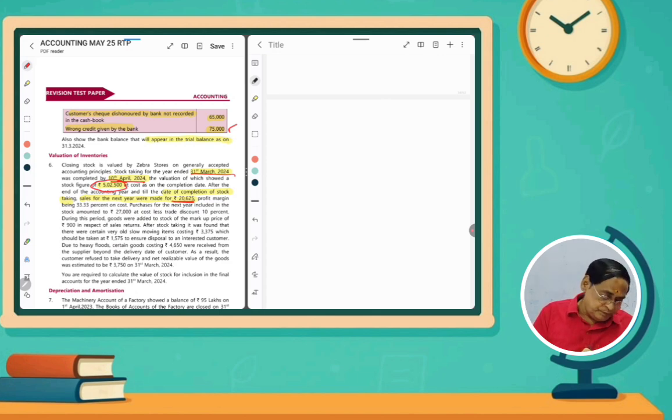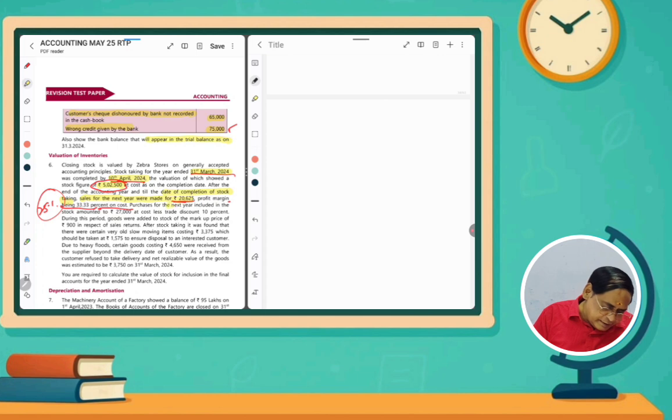That means after stock taking, it was included as on 31st March. So we should add. So profit margin is 33.33%. Sales for the next year, and then profit margin is 33.33% on cost, which means 25% on sales. So that is the thing we have to be careful about. So 25%. So this thing is to be adjusted, and then one more, the purchases for the next year.